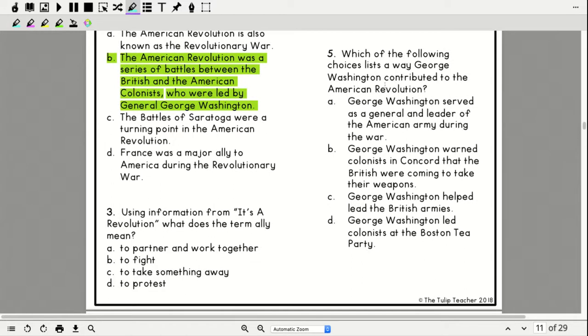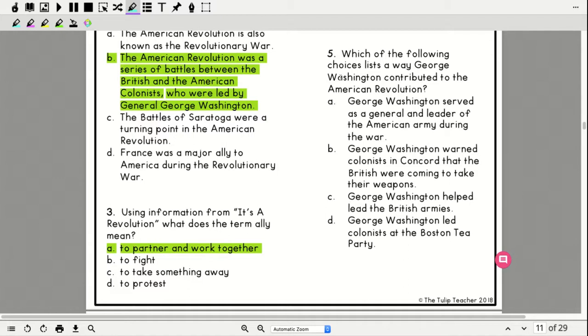Okay, so number 3, using information from It's a Revolution, what does the term ally mean? So is it A, to partner and work together, B, to fight, C, to take something away, or D, to protest? Well, when I go back in the story and look at the sentence with ally in it, and I try to figure out something that I can put in that sentence, it's pretty obvious that it means people that work together, because it talks about France being our ally and they came to help us and to work through the war.